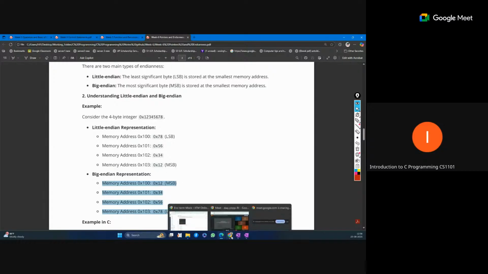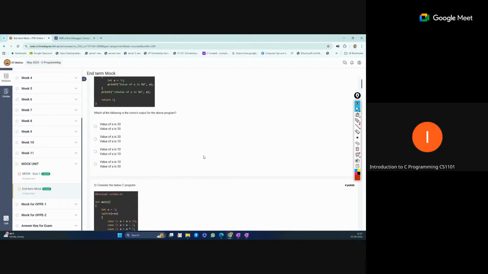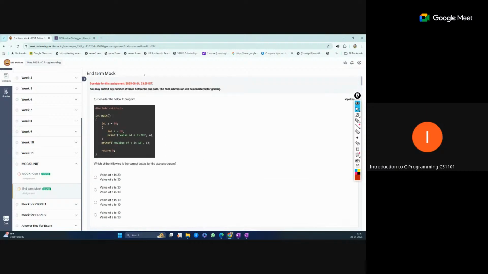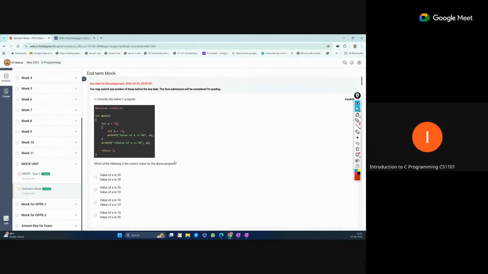If you have any query, you can ask. Otherwise, let me move to the mock questions related to this and try to solve them. Any query till this week 5 and week 6 content which we have discussed? No, sir. Okay, these are very basics. I hope you have understood now because you have done too many things. So now, the first question in the mock. Now you can tell me what will be the answer for this first question.